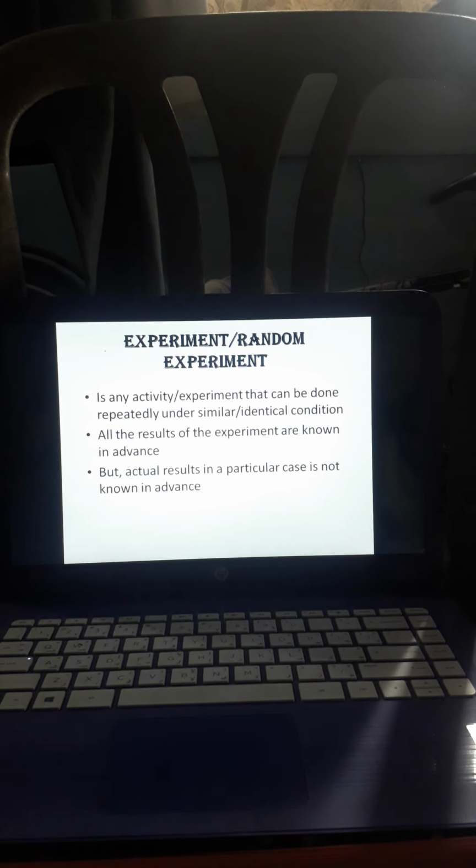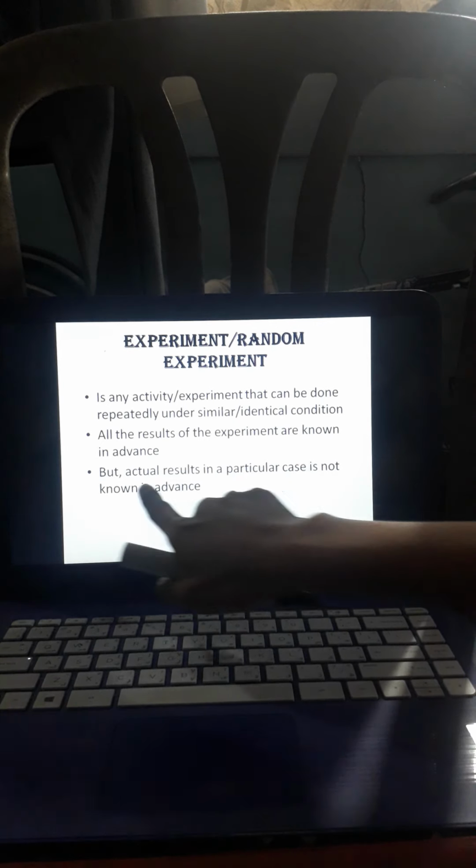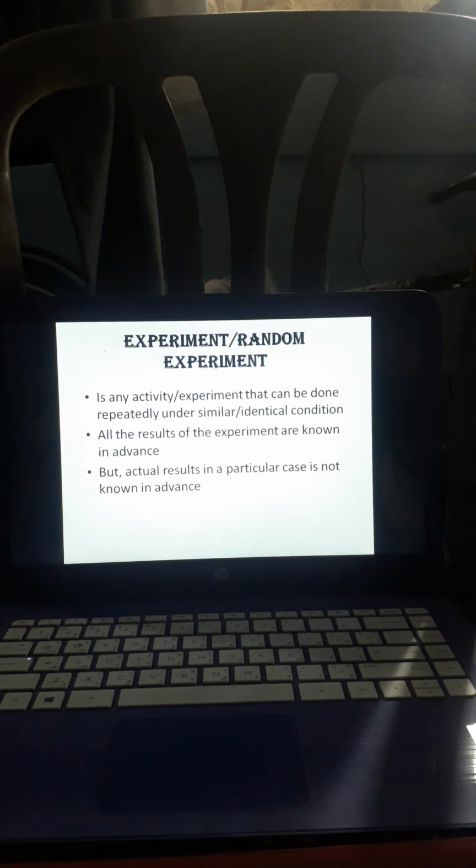Ano ba ilalabas sa rolling a die? Katulad po nung kanina. So, sa rolling a die, we have 1, 2, 3, 4, 5, or 6. So, ayan po yung mga lalabas sa rolling a die. But the actual results in a particular case is not known in advance. So, hindi mo rin alam, kapag nag-roll mo yung die, hindi mo alam kung ano yung lalabas, kung 3 ba, kung 4, kung 5, kung 6, or kung 1, or 2.